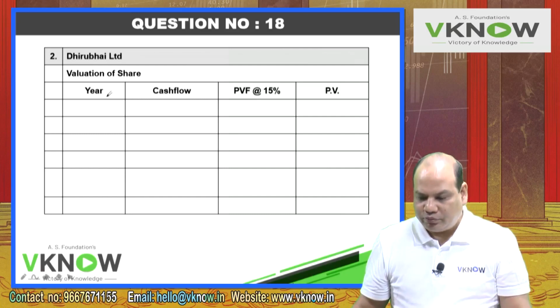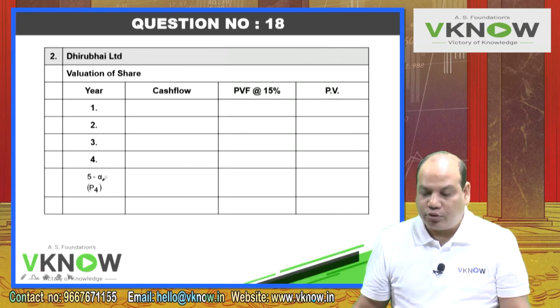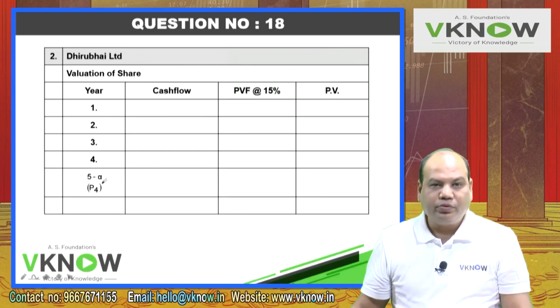Draw a table: year, cash flow, present value factor at the rate of 15% and present value. First write down year 1, 2, 3, 4, 5 to infinity, and after applying the formula of perpetuity we will get a value which is the present value at the end of year 4 or price at the end of year 4. So we will call it P4.